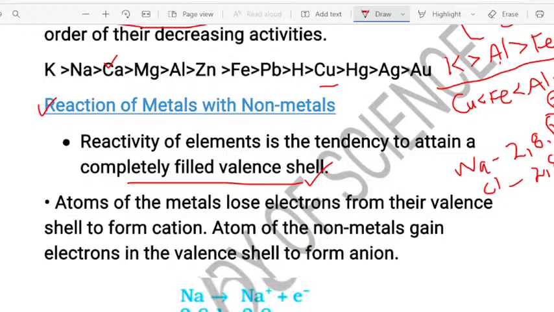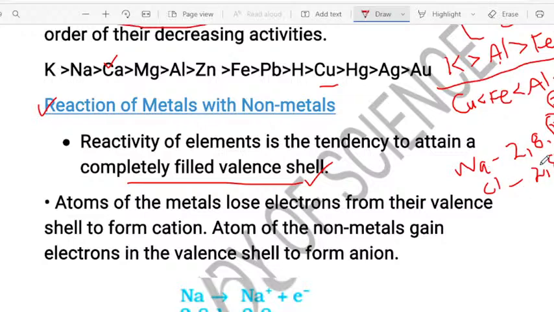Here sodium has only 1 electron. For its valence shell to be filled it needs 7 more electrons, but it is very difficult for sodium to get 7 electrons. So sodium will easily lose 1 electron and form a cation. Similarly, chlorine has 7 electrons, so chlorine needs only 1 electron to obtain stability. To complete its valence shell, 1 electron is enough.